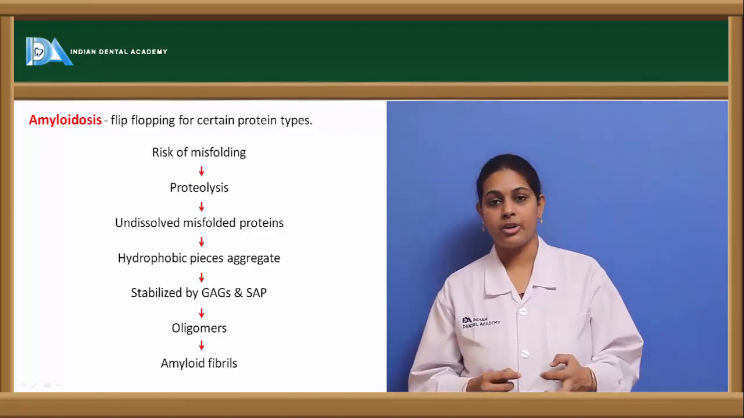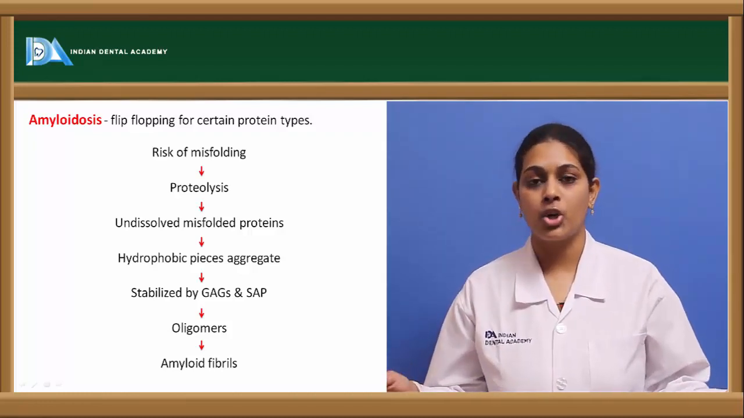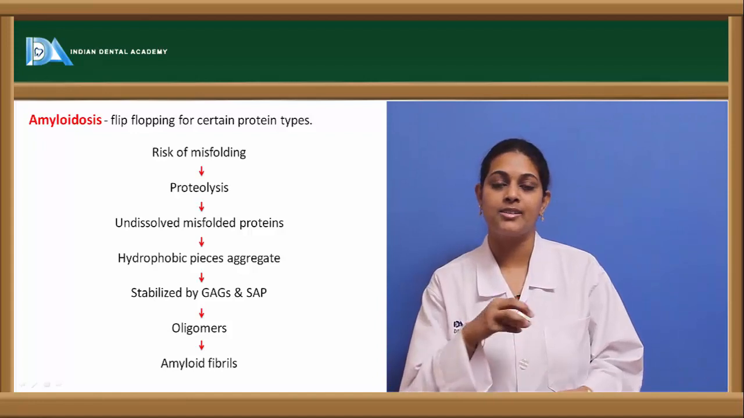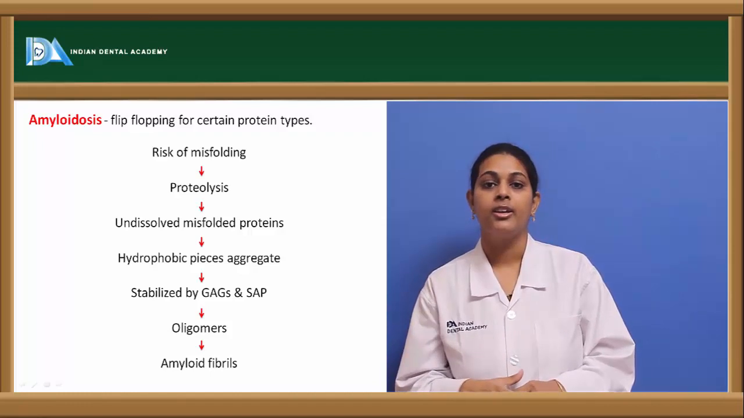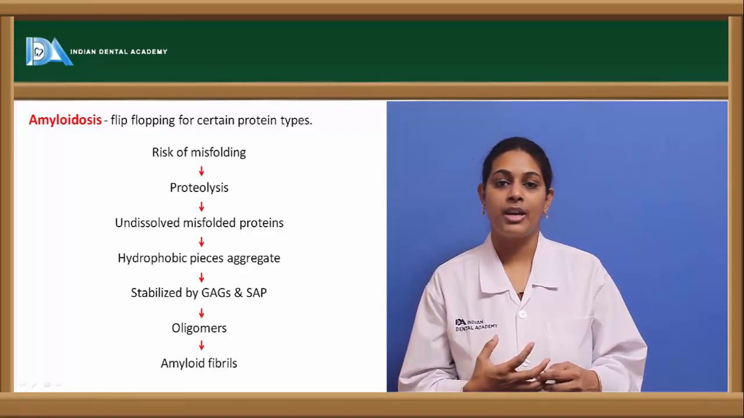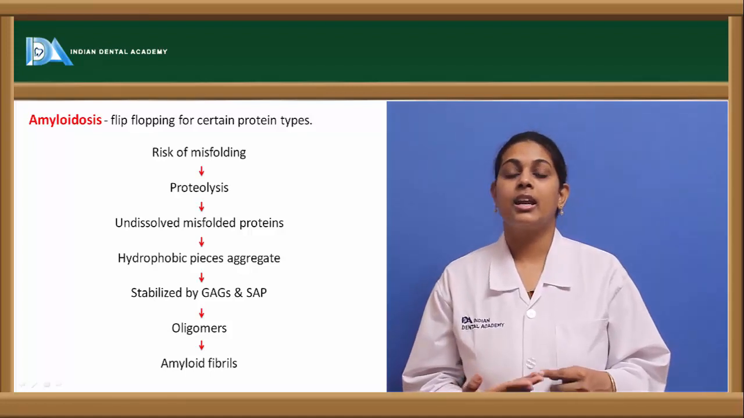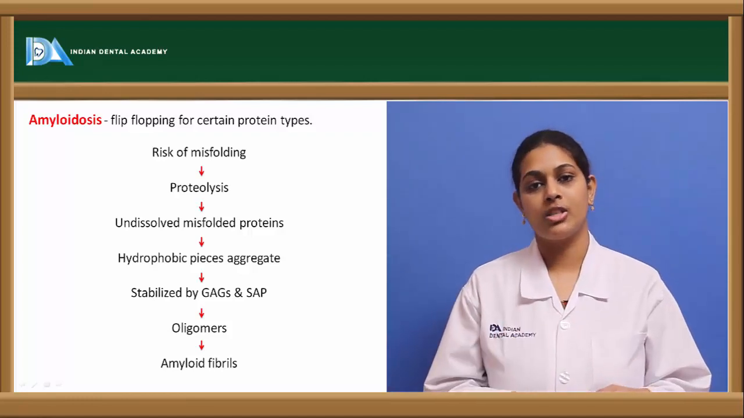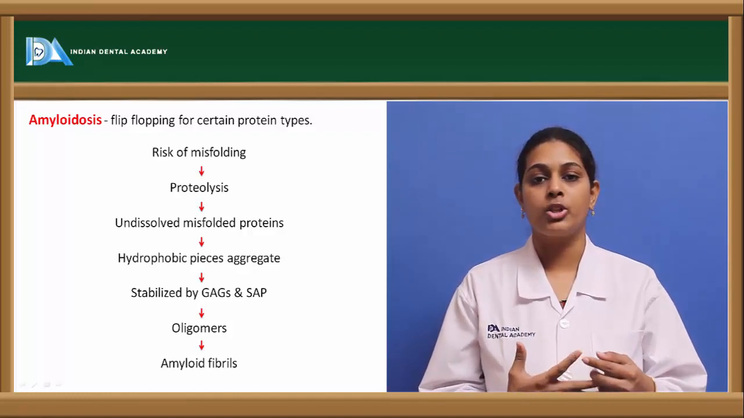These undissolved misfolded proteins have a property to fuse together, where the hydrophilic ends, that is the water-soluble ends, are at the periphery, and the water-insoluble hydrophobic parts are at the center. Because the hydrophobic parts are in the center, they are not dissolved by water-soluble solutions, and they become more and more stabilized with the help of other matrix proteins known as glycosaminoglycans, otherwise serum amyloid-associated proteins. Both of them together help in stabilization of these hydrophobic aggregates, which in turn fuse more and more and result in the formation of oligomers.